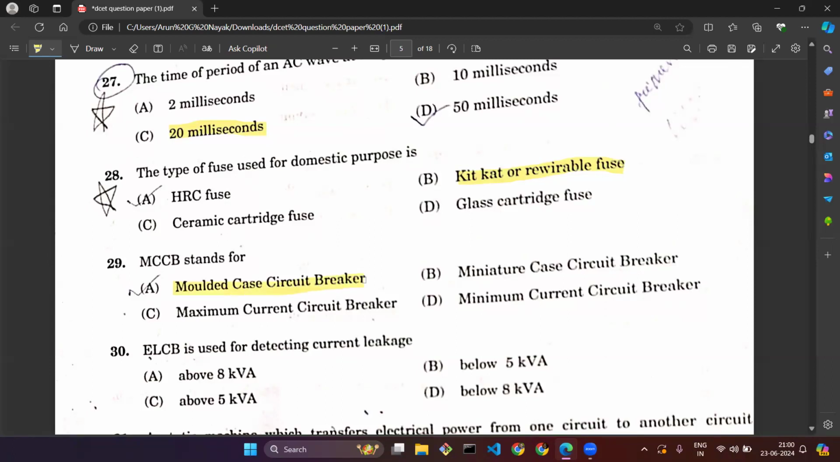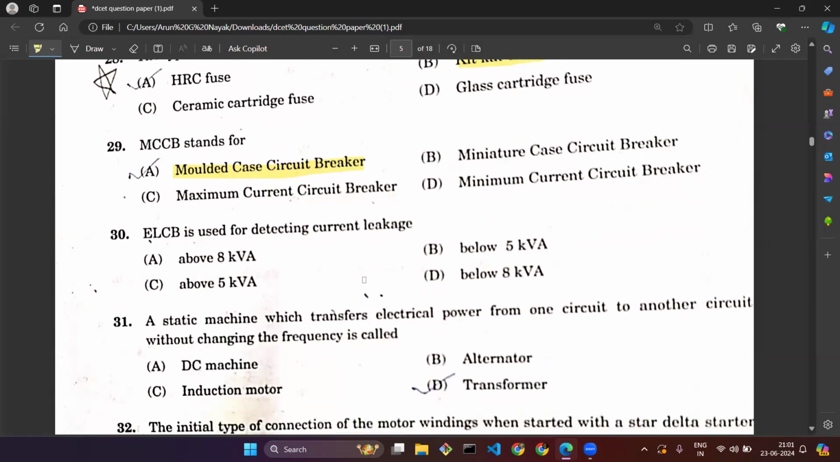Option A, molded case circuit breaker. The other things such as miniature, minimum current, these are just to confuse, and you need to know the abbreviation of all the possible things, whether in IT skills or in electrical engineering or in project management. Different abbreviations are there. Be thorough with those concepts.